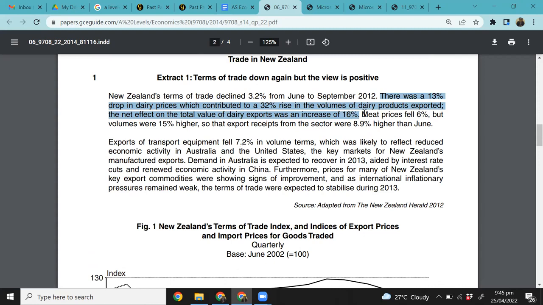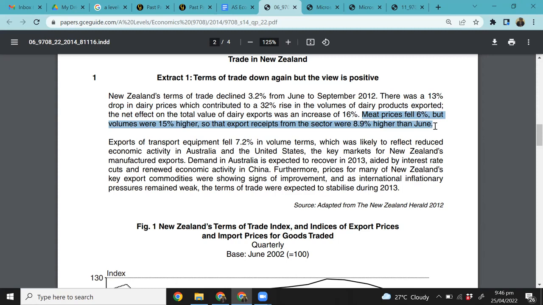Similarly, for the meat exports as well, you can see clearly the prices fell by 6%, but volumes were 15% higher. So the export receipts from the sector were 8.9% higher than June. So these are the two major exports of New Zealand. And when their prices drop, we saw that the quantity demanded increased more than proportionately, and therefore the total export revenue that you earned was higher.